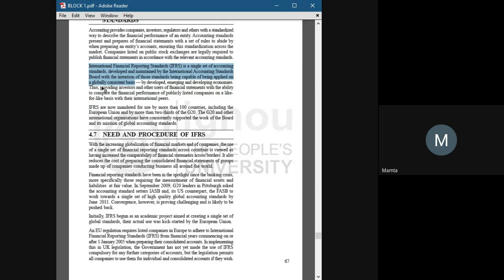How can we invest in a company if we don't know how to read its accounts? Suppose we don't know how to read the accounts of Apple, if they followed a different accounting standard, how could we purchase the shares of that company? So IFRS made rules and regulations that can be followed by different countries. And right now, 120 plus countries are following these accounting standards.